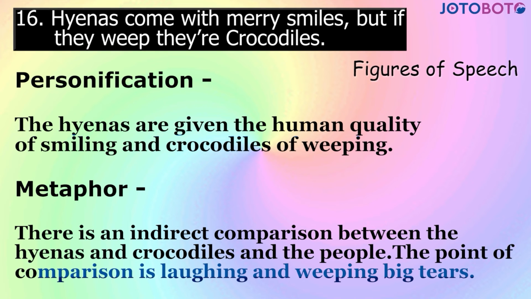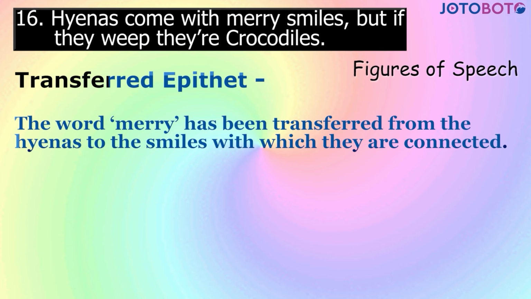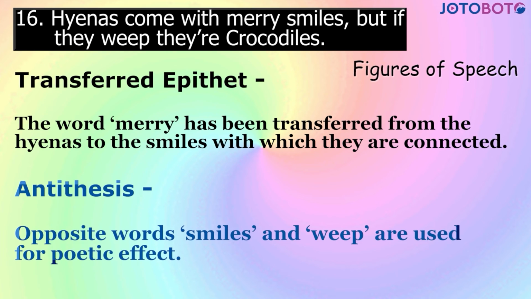The point of comparison is laughing and weeping with tears. Transferred epithet. The word merry has been transferred from the hyenas to the smiles with which they are connected. Antithesis. Opposite words smiles and weep are used for poetic effect.